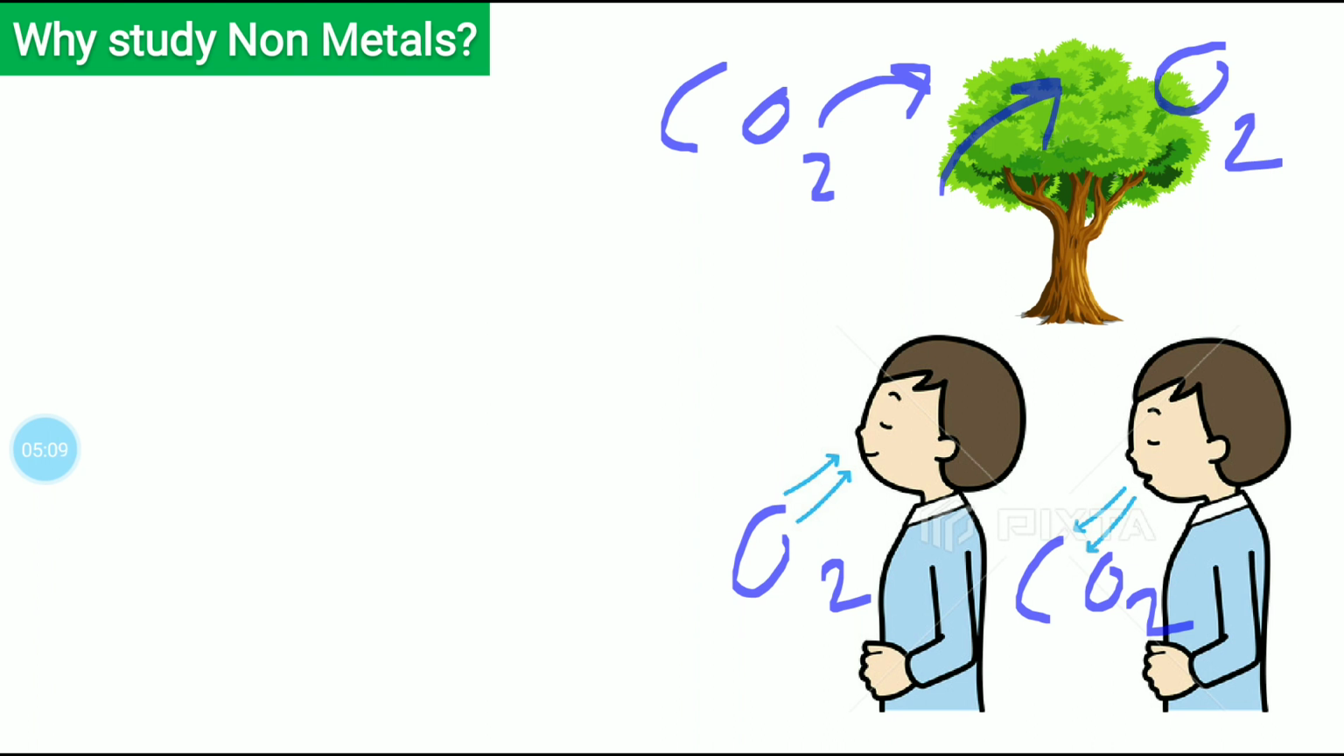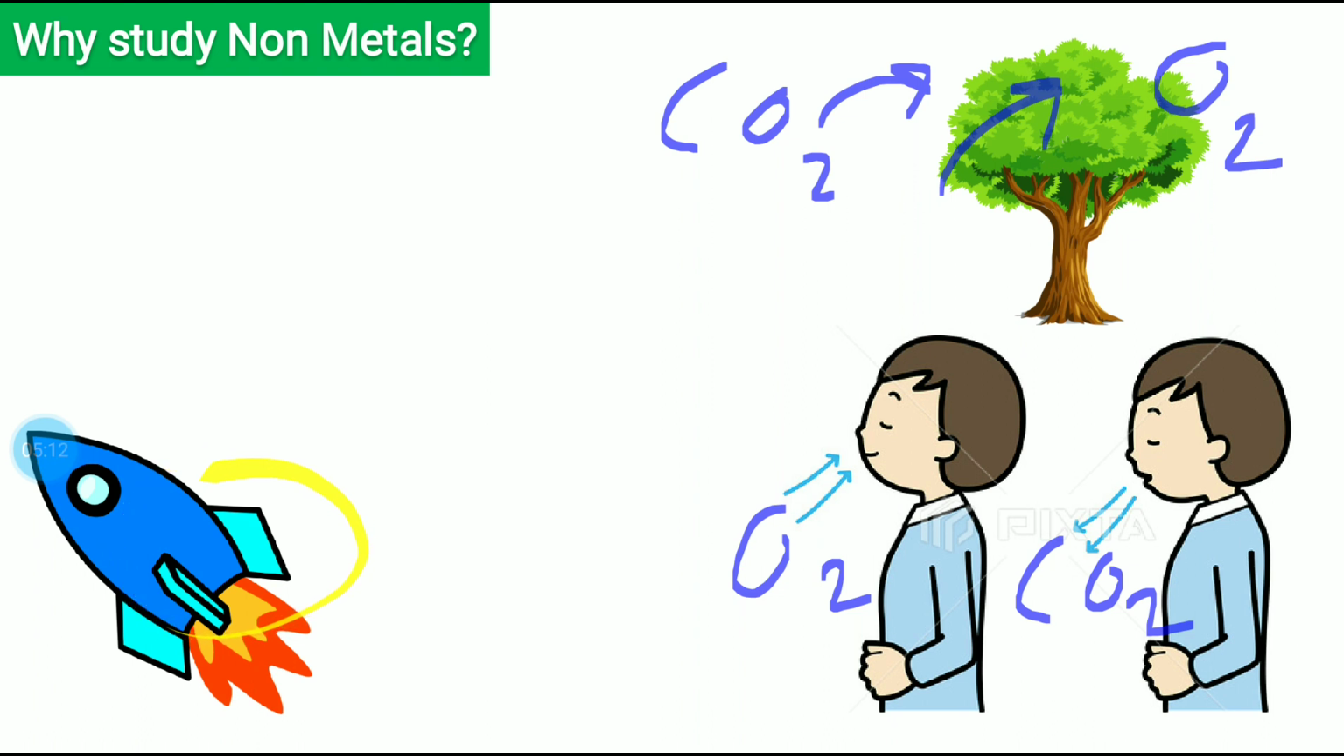Not only that, if you see rockets, the fuel will not burn until oxygen is present. The combustion of fuel is only possible in the presence of oxygen. That's the reason whenever there is a fire, we always try to cut off the oxygen supply. When we put water or sand, what we are exactly doing is stopping the supply of oxygen to the place where the fire is. So oxygen is very important for combustion. Without it, fuel will not burn.